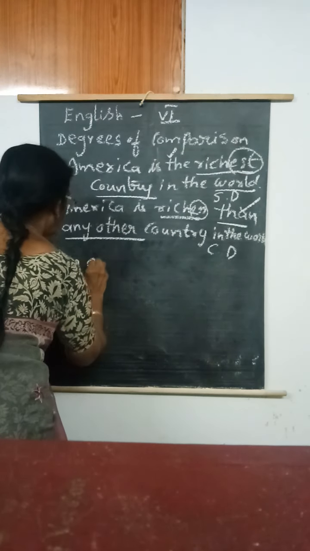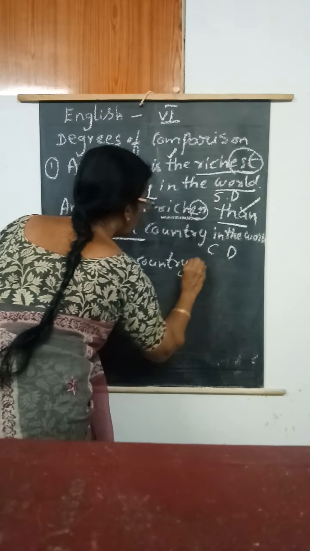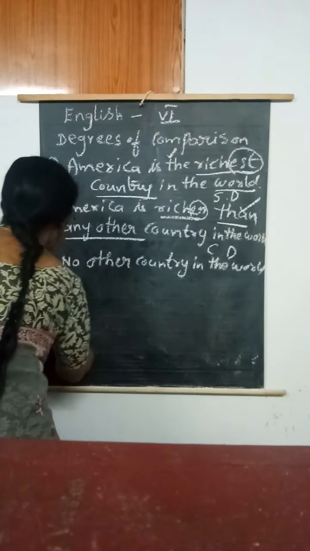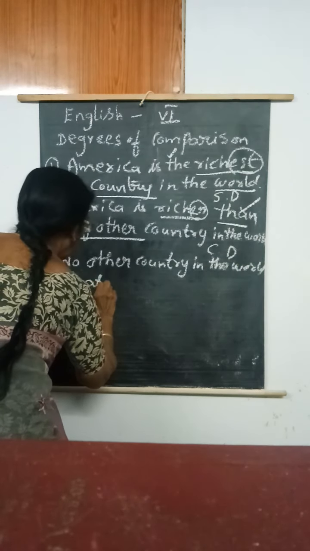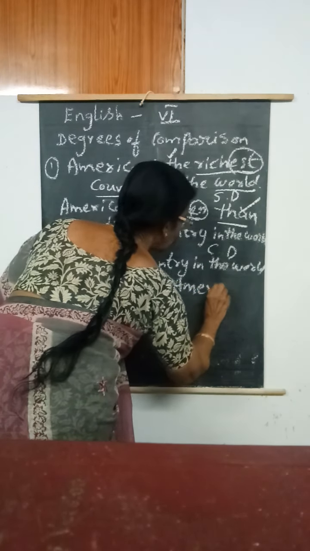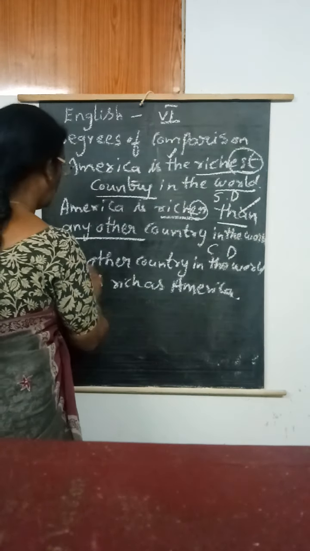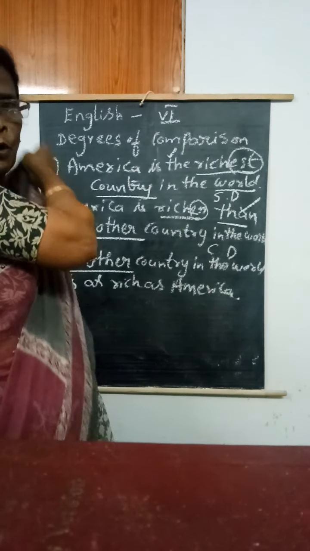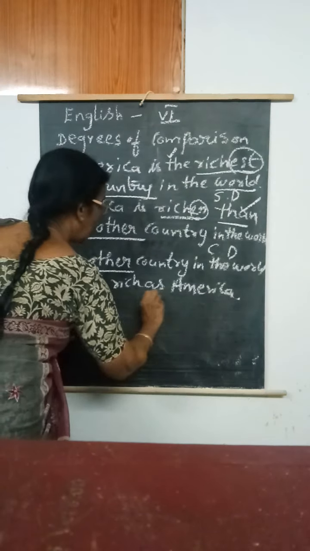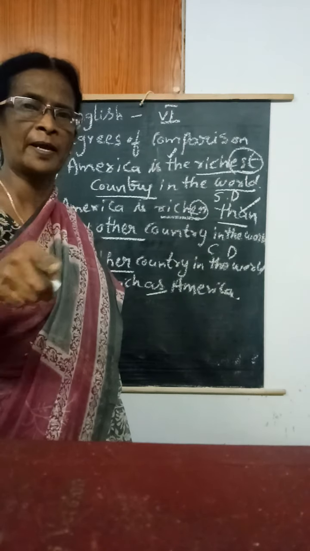No other country in the world is as rich as America. Here the positive degree starts with no other. The positive degree starts with no other. That is common. And what is the main thing in the positive degree? As will be there. So where I kept the right mark, these are the main things.